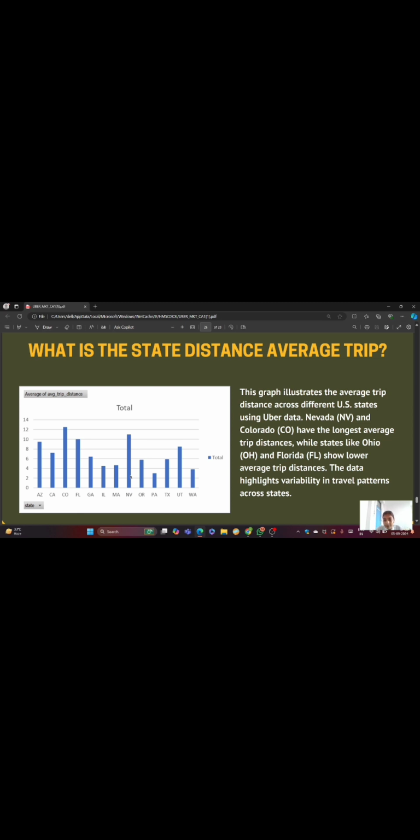So what are the reasons for this? States with larger geographical areas or more rural regions might have longer average trip distances due to the need to travel further between destinations. More densely populated urban areas may have shorter average trip distances, as people are more likely to travel short distances within cities.